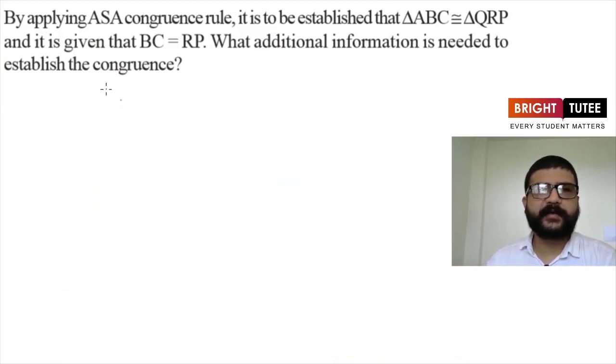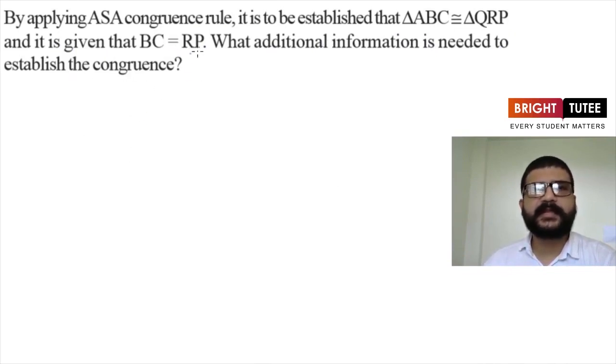Now let's see one example. It is by applying ASA congruence rule, it is to be established that triangle ABC is congruent to triangle QRP, and it is given that BC is equal to RP. What additional information is needed to establish congruence?